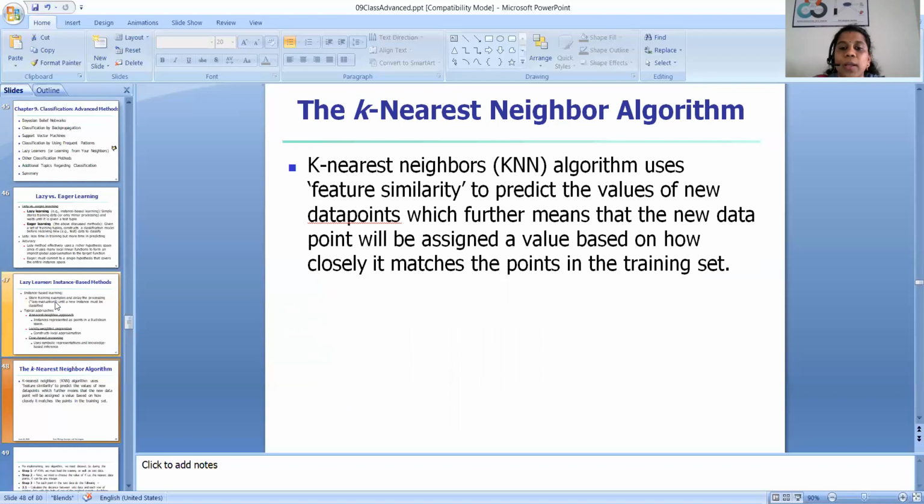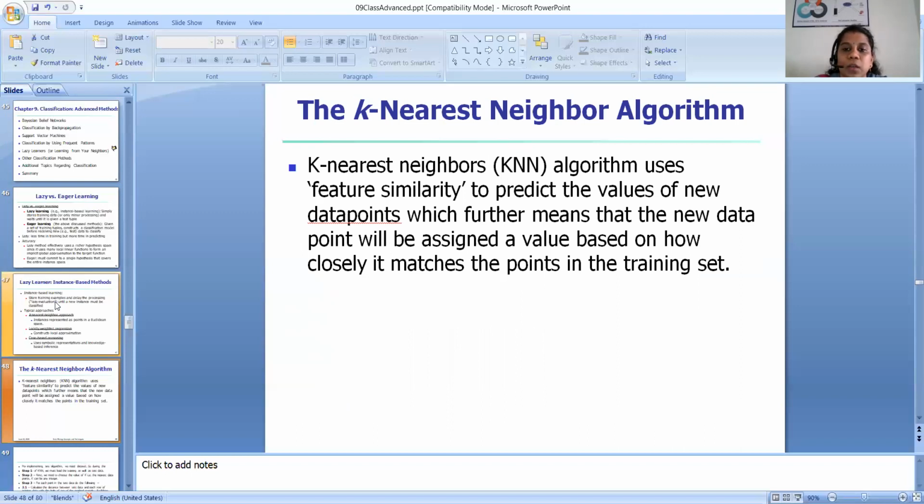It is also known as KNN. The KNN algorithm uses feature similarity to predict the values of new data points, which means that the new data point will be assigned a value based on how closely it matches the points in the training set.